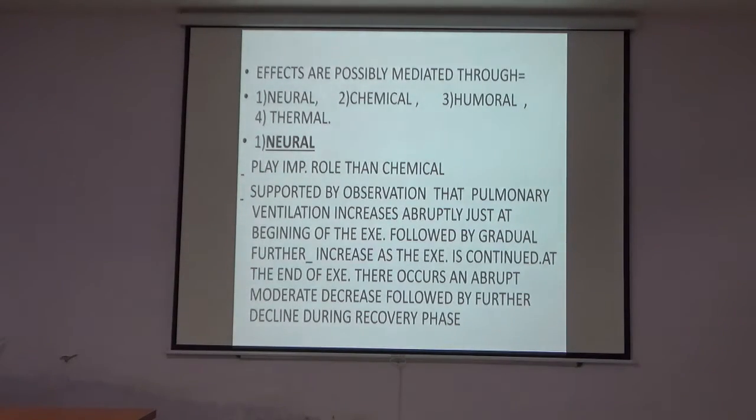The probability of the neural mechanism is supported by the observation that the pulmonary ventilation increases abruptly just at the beginning of the exercise, followed by a gradual further increase as the exercise is continued.